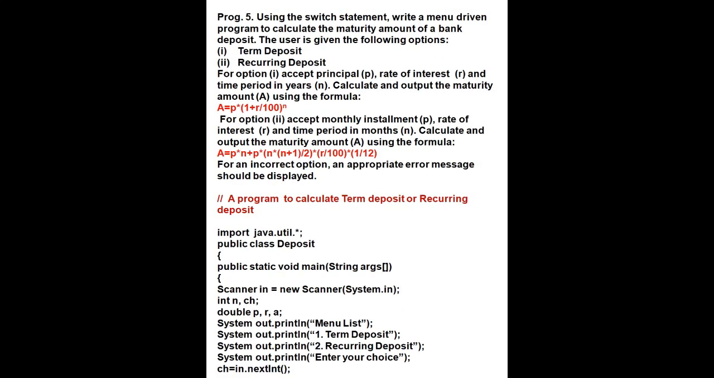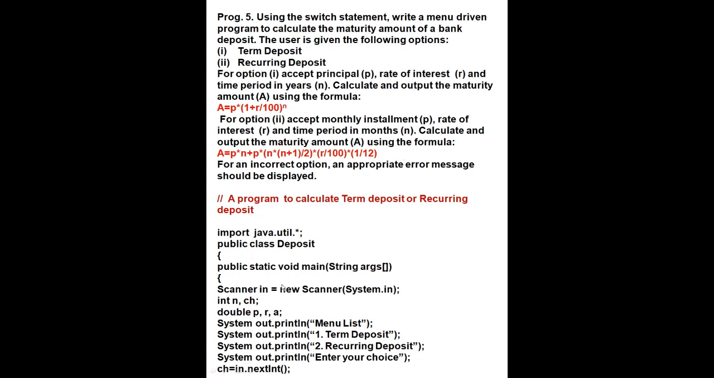Now next program is switch program. Using the switch statement, write a menu driven program to calculate the maturity amount of a bank deposit. The user is given the following options. Switch case program we have done. This is first for term deposit and second is recurring deposit. And the formulas are given. This is for term deposit and this is for recurring deposit.